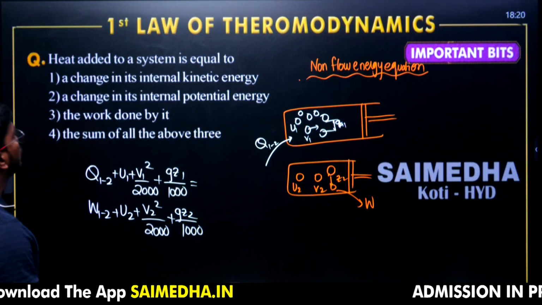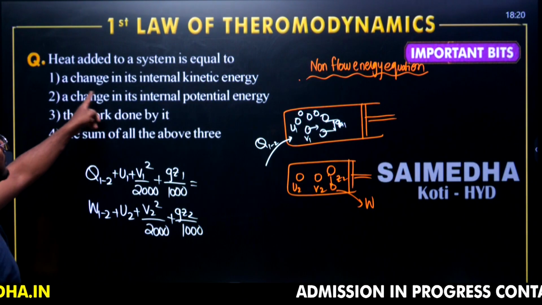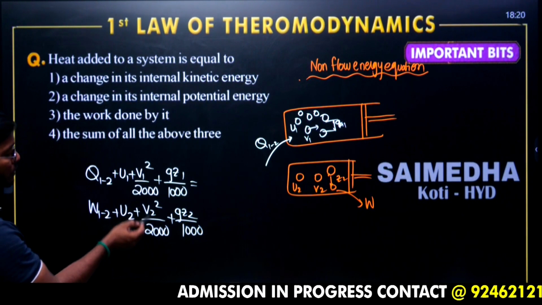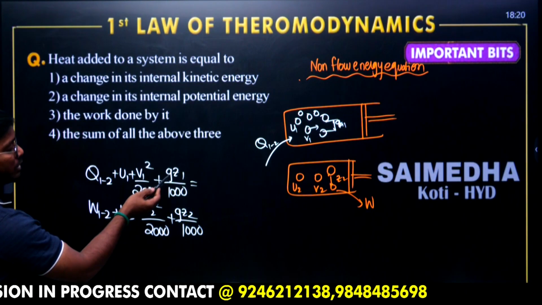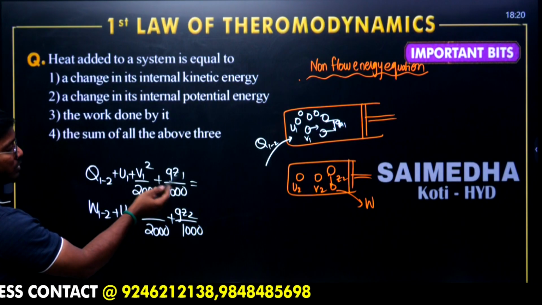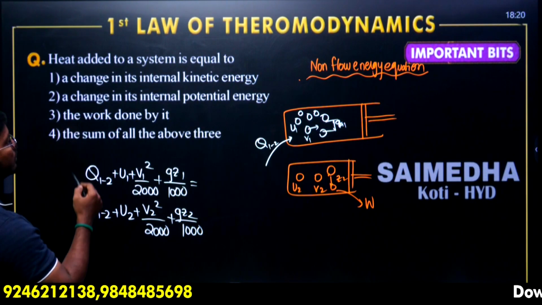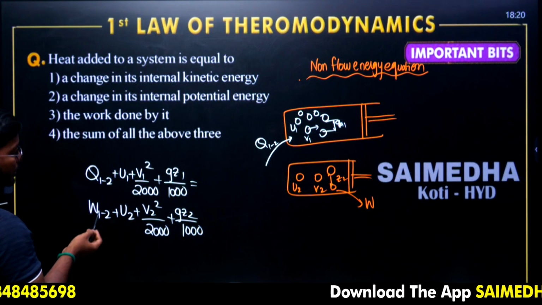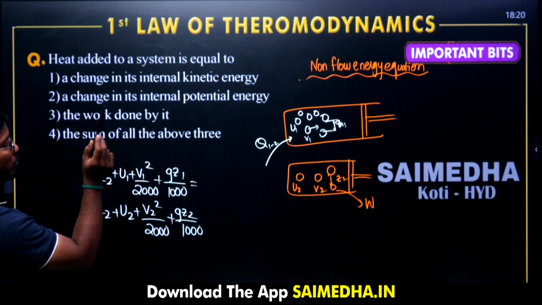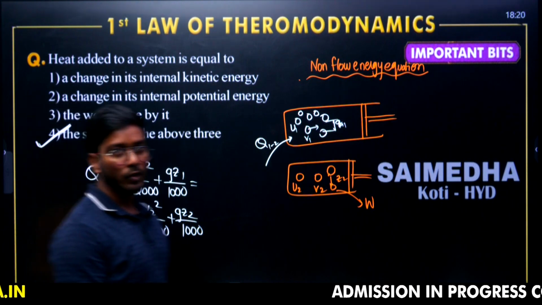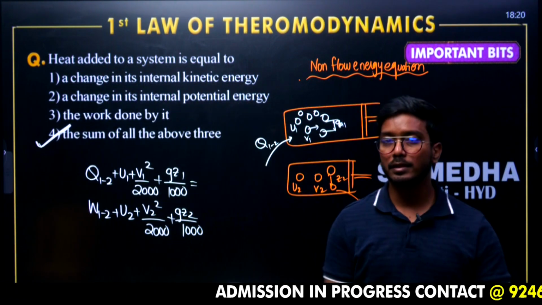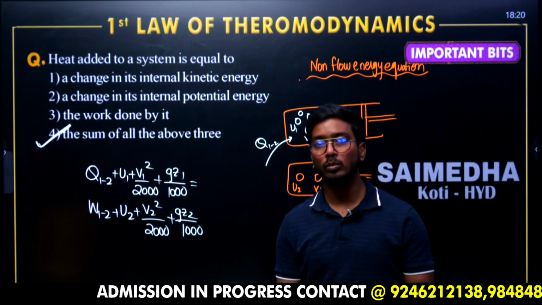So when heat is added to the system, the kinetic energy is changing from V1 to V2, or not? Yes, correct. The change in potential energy mgz is changing from gz1 to gz2, or not? Yes, it's changing. Heat is converting into work done. Yes, the sum of all the above is the correct answer. Potential energy changes, kinetic energy changes, and heat is converting into work energy.